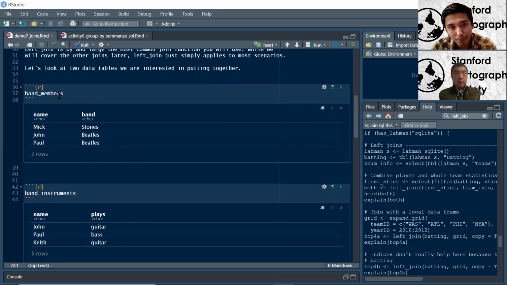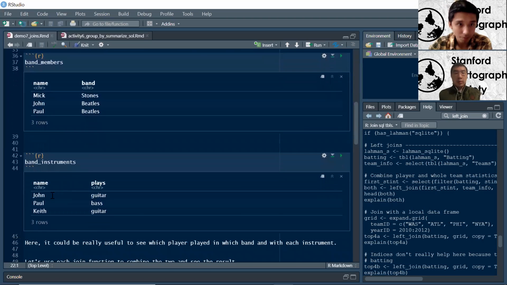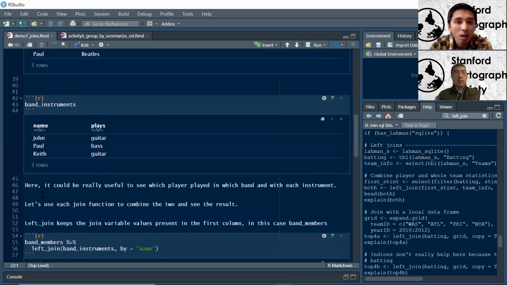So we have one that says band members, where we have Mick, who played in the Stones, John, who played in the Beatles, and Paul, who also played in the Beatles. And then we have the same names and what they actually played. So here, what's our key variable? It's the name. We have a unique name for each person in the band. Names won't always apply, but just for the sake of this, let's pretend that these were the only people with those names in the world, like this John is referring to that John.